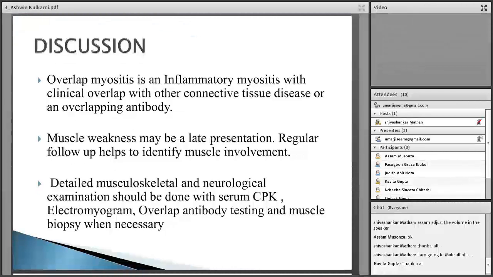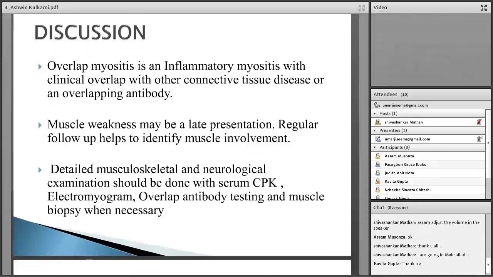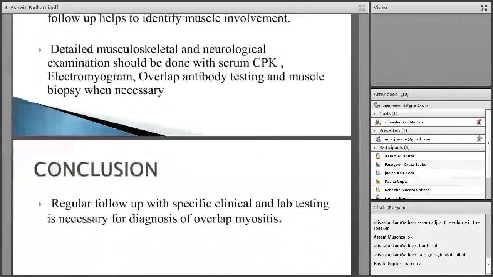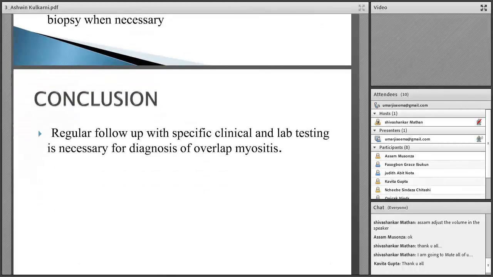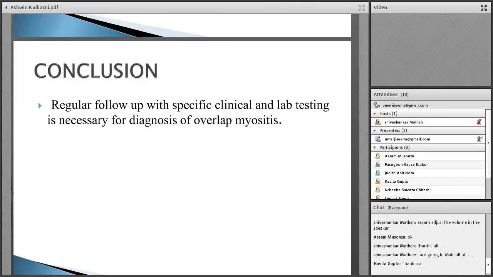A detailed musculoskeletal and neurological examination should be done, with serum creatine phosphokinase levels, electromyogram, overlap antibody testing, and muscle biopsy whenever the scenario is necessary. Hereby, we would like to conclude that regular follow-up with specific clinical and lab testing is necessary for the diagnosis of overlap myositis.